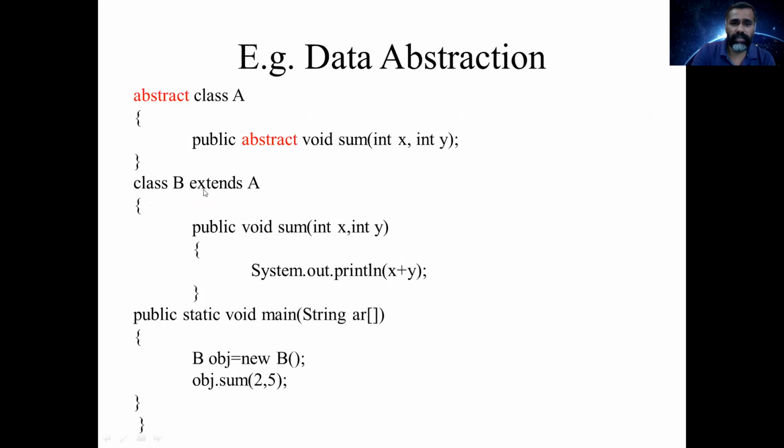Here, class B, which is inheriting class A, will have the definition of this method. Class B extends A, so it inherits class A, and here we have the definition of the function sum with int x and int y. We are printing the sum of x plus y, and in the main function I am creating an object and calling the sum method. So this is how we use the abstract class and abstract method.